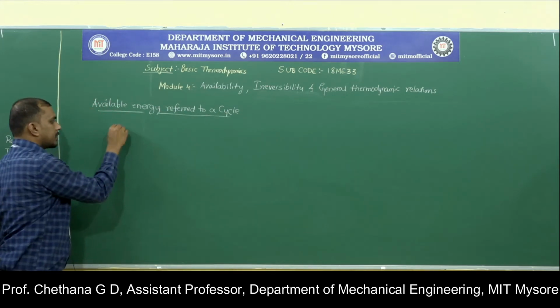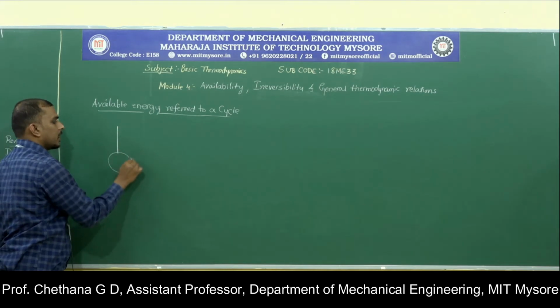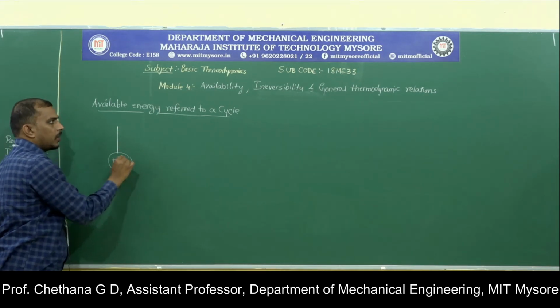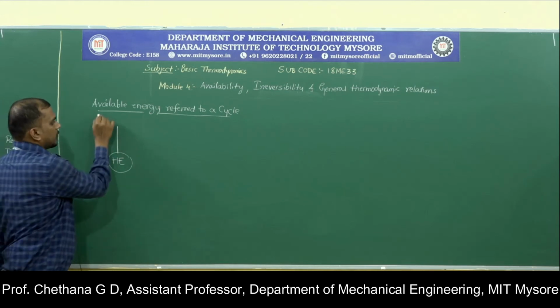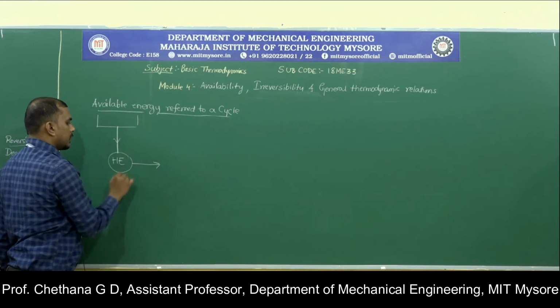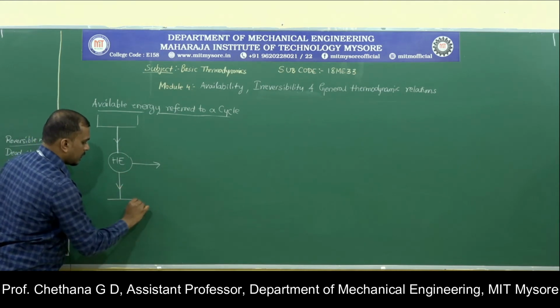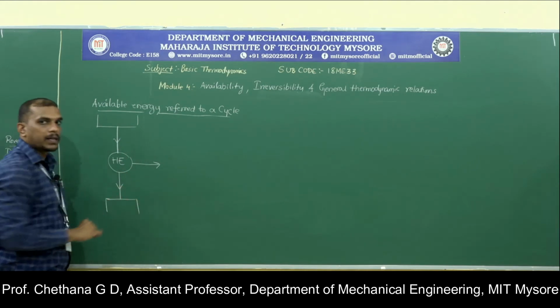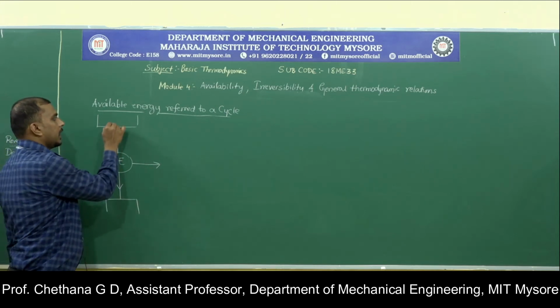Now let us write a heat engine. If you want to generate work, converting heat into work, you are interested in converting the maximum heat to work. So you need a heat engine.